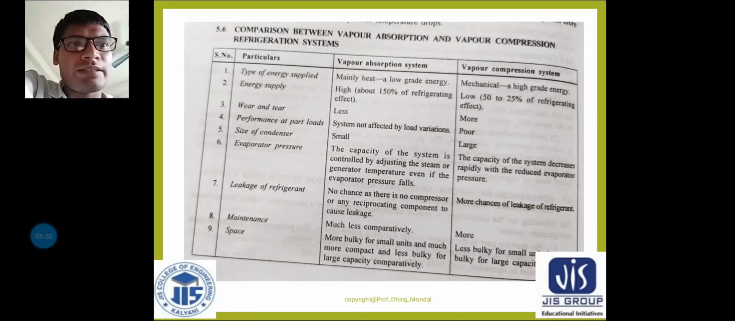Wear and tear is less in the case of VARS, and in the case of VCRS it is more, because you will see more moving parts here.